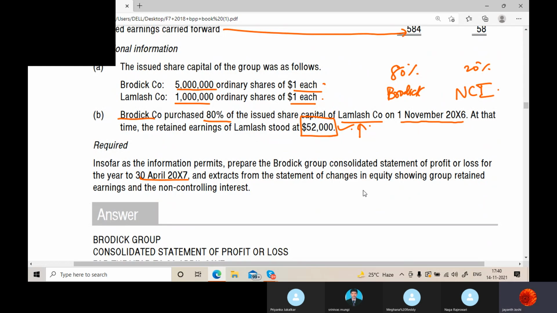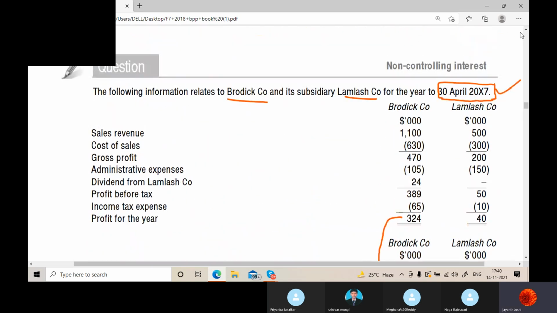You need to do the consolidation. And what they are saying: prepare the consolidated statement of profit or loss for the year and an extract from the statement of changes in equity, showing the group retained earnings and NCI. Okay, we will do that also. Let's go for the consolidation.